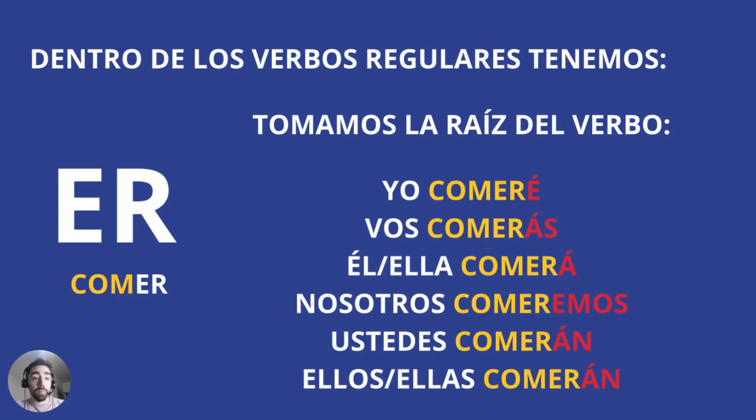Let's continue with a new example. We have comer, to eat. Yo comeré, vos comerás, él, ella, usted comerá, nosotros comeremos, ustedes comerán, ellos, ellas comerán.